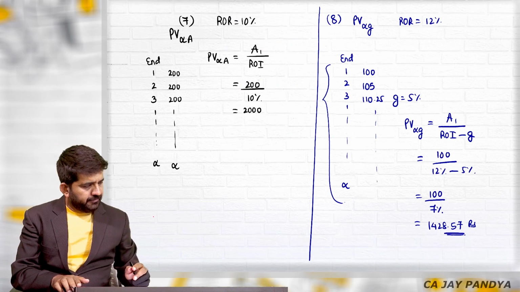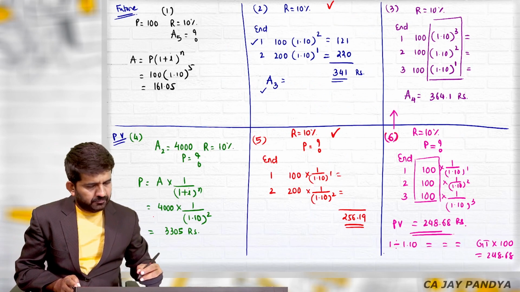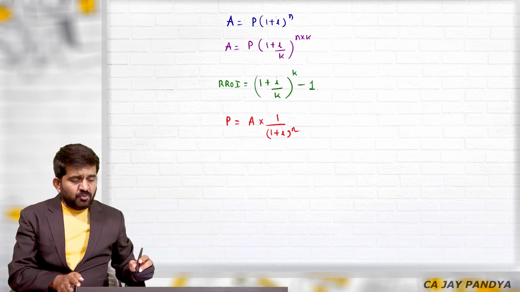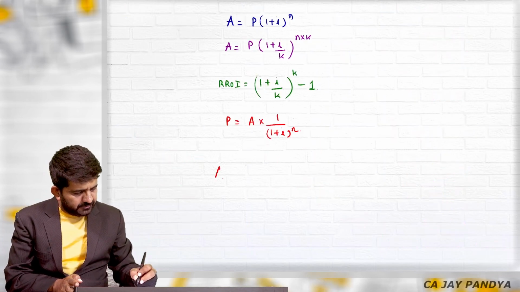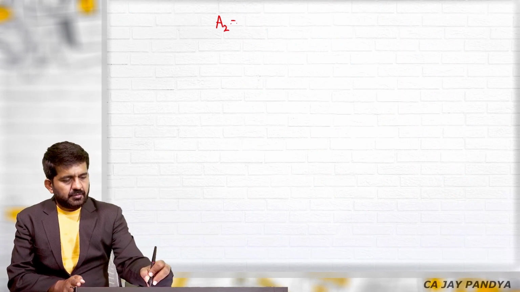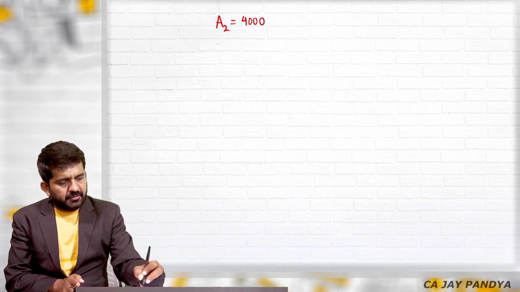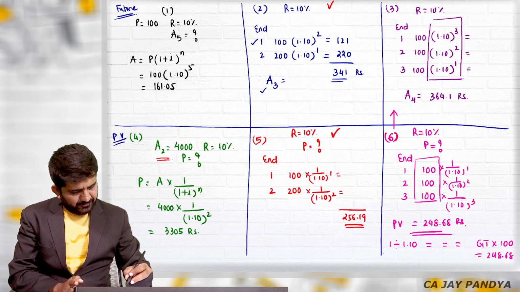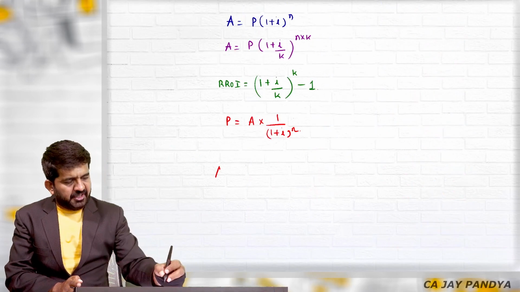Why are we learning time value of money, or why is time value of money important? Let me take one question. Say the amount after 2 years is 4,000. The present value for the same is 3,305.